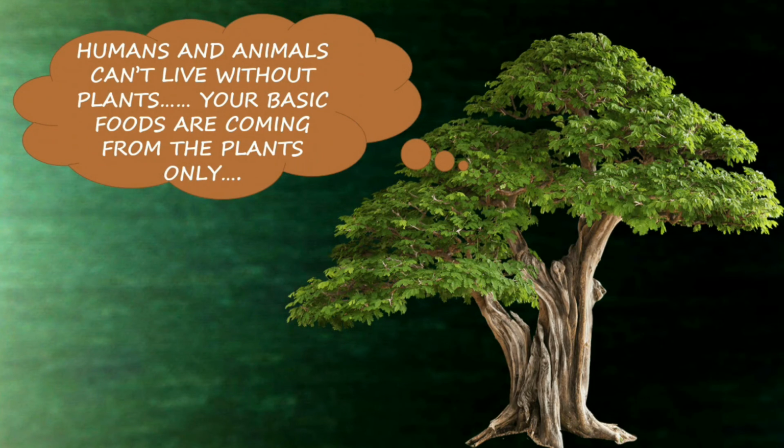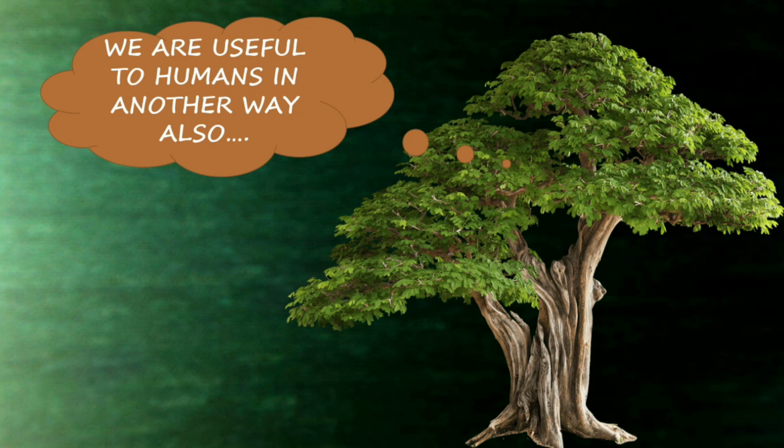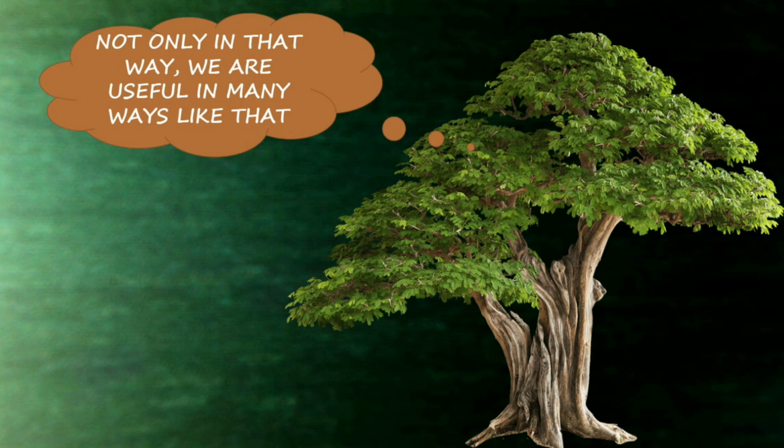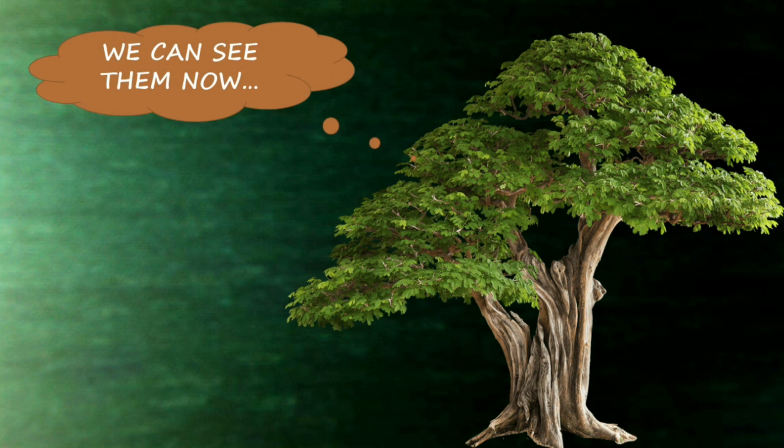Humans and animals can't live without plants. Your basic foods are coming from plants only. We are useful to humans in another way also. Many types of grasses are used to make paper. Do you know that, children? Not only that, we are useful in many ways like this. We can see them now.